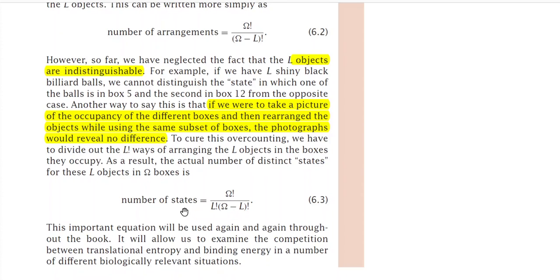Here we have used the lattice model of ligand receptor binding. If we consider the lattice model, then the number of states will be omega factorial divided by L factorial times omega minus L factorial, where omega is the number of tiny boxes available for the lattice sites or for the solution, and L is the number of objects, but we have to say that these objects are indistinguishable in nature.